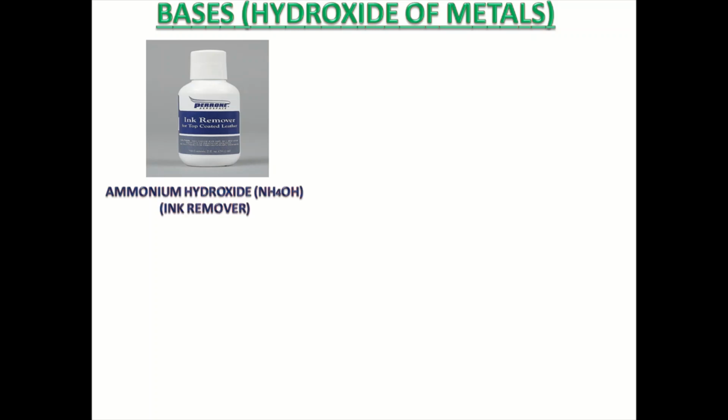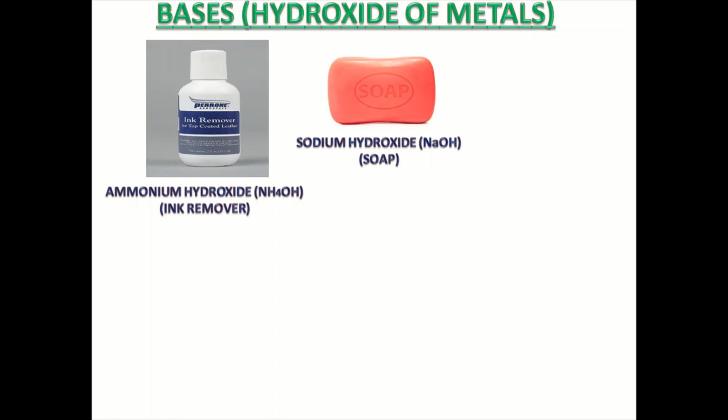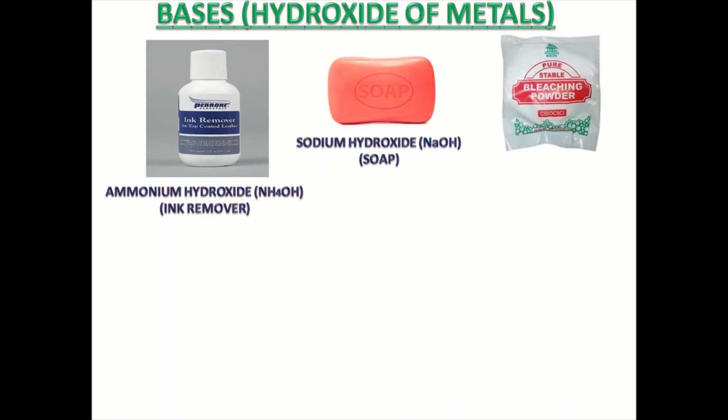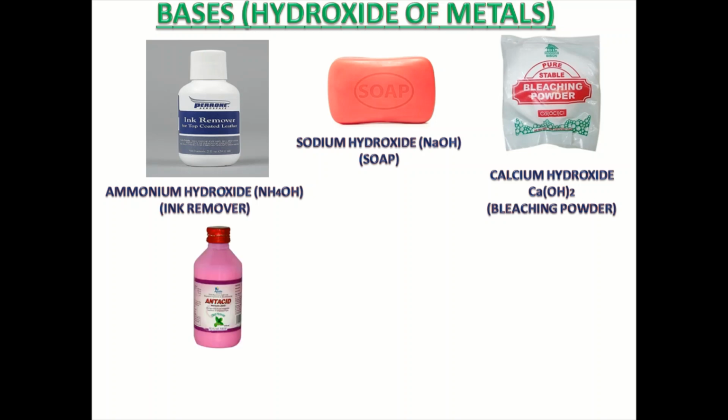This is ink remover. This has ammonium hydroxide, that is NH4OH in it. Second, soap. Soap has sodium hydroxide, that is NaOH in it. Third is bleaching powder. It has calcium hydroxide, that is CaOH2. Antacid. It has magnesium hydroxide, that is MgCl2. This helps to provide acidity relief in stomach.